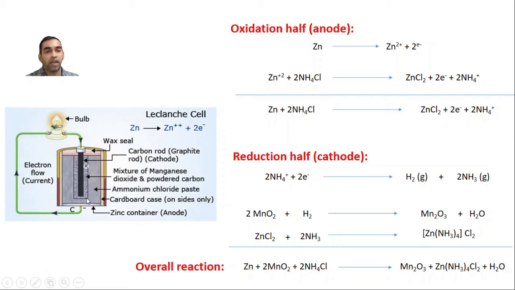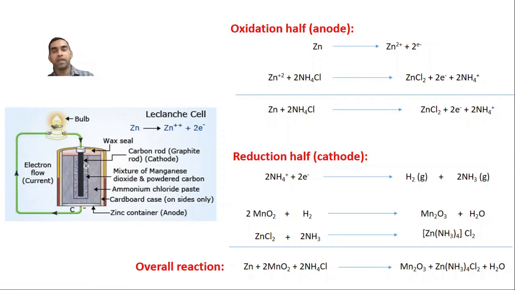It may so happen that it will get rusted. Ammonium chloride accumulation: ammonium chloride is acidic. This might lead to the problem of corrosion. So another way that zinc will be corroded is because ammonium chloride is acidic, correct? It will corrode it, and the oxidation reaction will continuously run. So these are all the factors which affect the oxidation as well as reduction reactions.